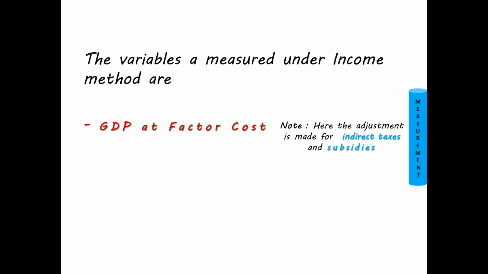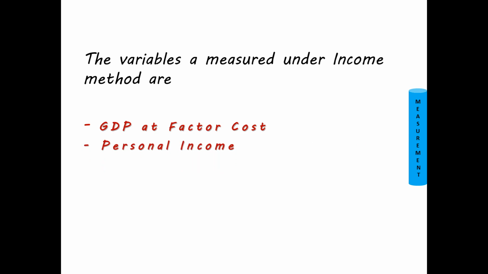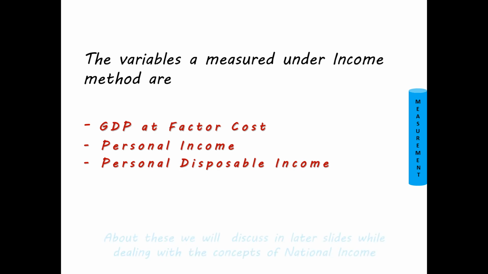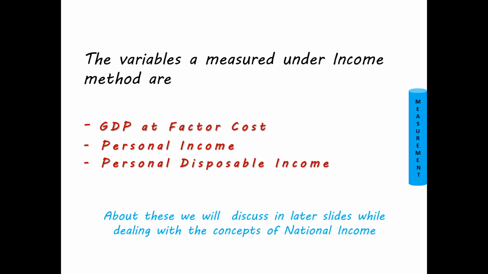The variables measured under the income method are GDP at factor cost. Note, friends, here we make an adjustment for indirect taxes and subsidies. As you know, market price consists of indirect taxes and subsidies; at GDP at factor cost, we make that adjustment. Then comes personal income, and then personal disposable income. These concepts we will understand in our next video when we are dealing with concepts of national income.